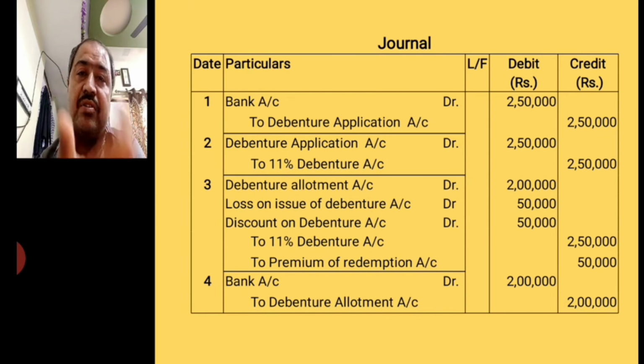And some people also said that if the amount is called at one time, then instead of creating the debenture application and allotment account, they directly transfer the amount to the bank. That kind of journal entries I will show you later, at the end of this video. Okay, so you can write the entry like that also.